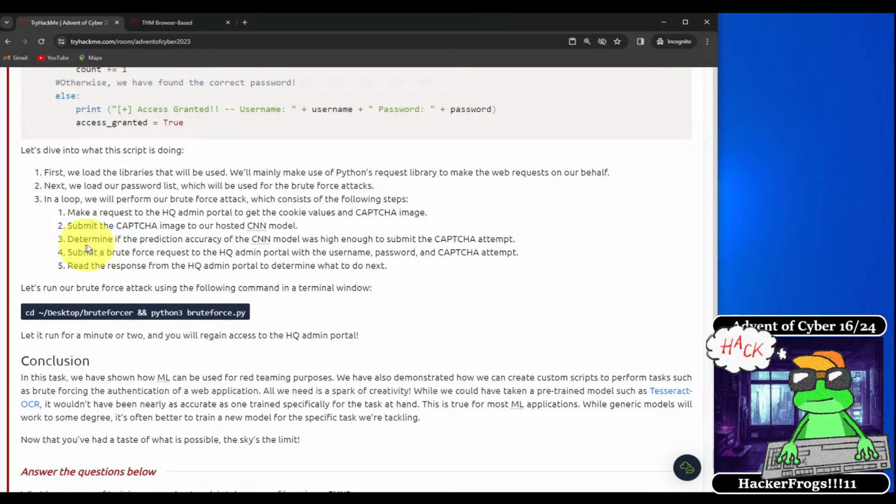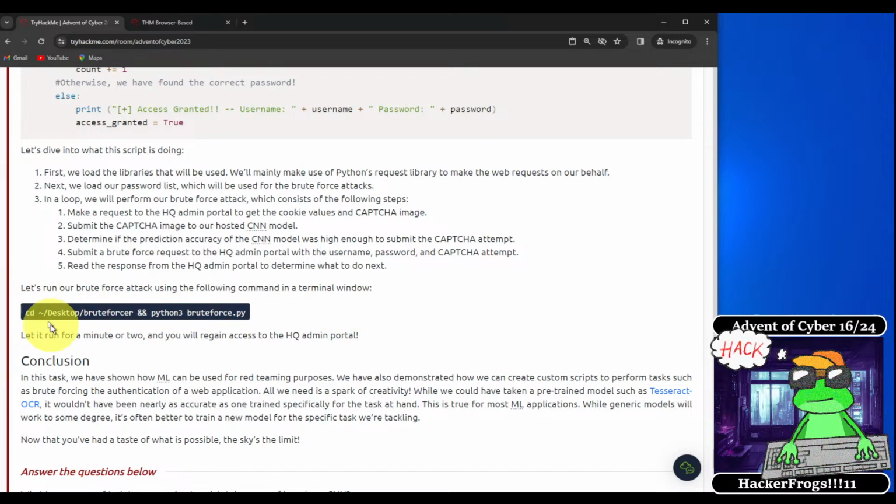Number one, make a request to the HQ admin portal to get the cookie values and the CAPTCHA image. Number two, submit the CAPTCHA image to our hosted CNN model. Number three, determine if the prediction accuracy of the CNN model was high enough to submit the CAPTCHA attempt. Number four, submit a brute force request to the HQ admin portal with the username, password, and CAPTCHA attempt. Number five, read the response from the HQ admin portal to determine what to do next.